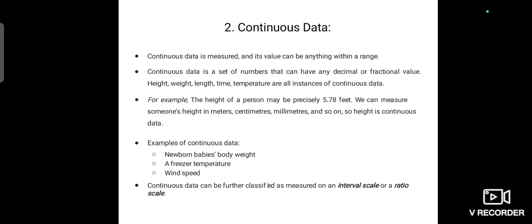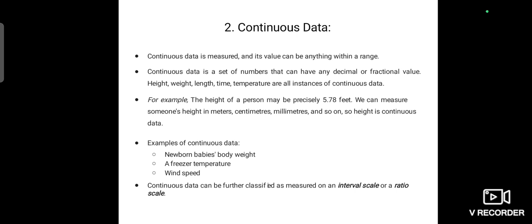For example, a newborn baby's body weight. For example, my baby, baby Agan Visagan's weight is 3.5 kg. We can mention it in kilograms, we can mention it in grams, we can mention it like that. Okay, freezing temperature, wind speed. These are all the best examples of continuous data.